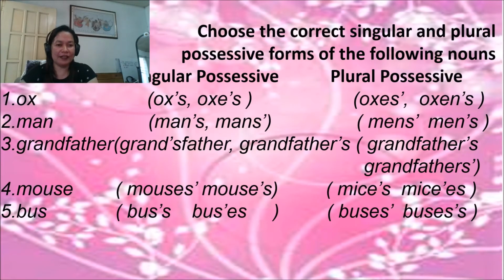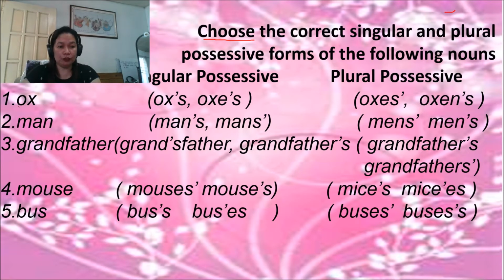Okay, let's have the exercises here. What will you do for these exercises? You're going to choose the correct singular and plural possessive forms of the following nouns. Okay, singular. The first one, singular.